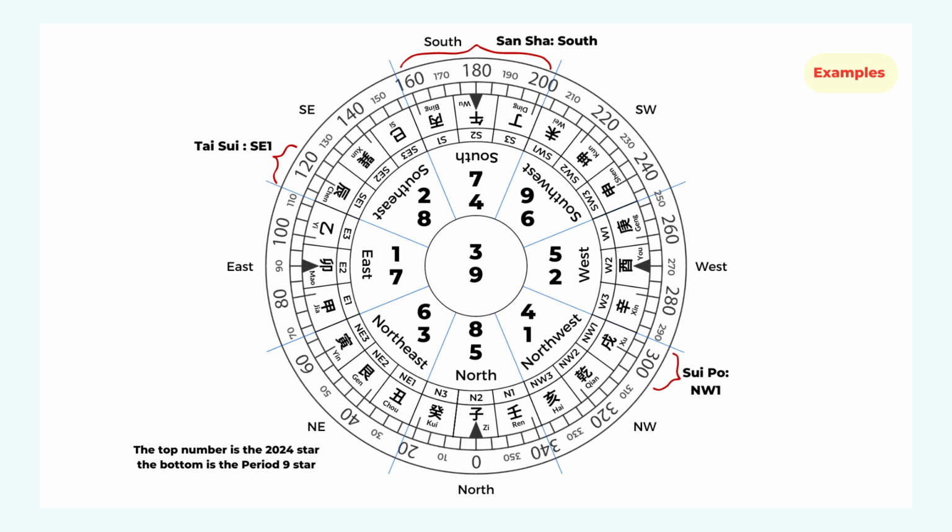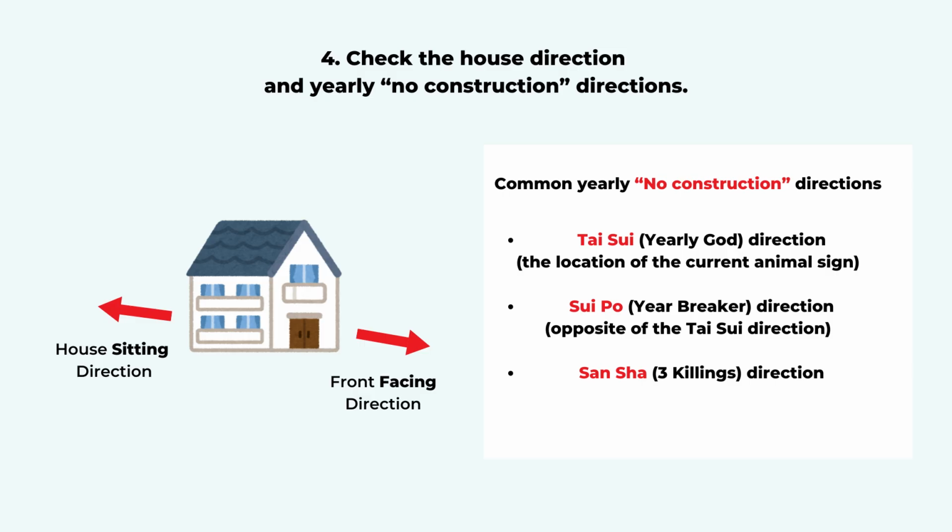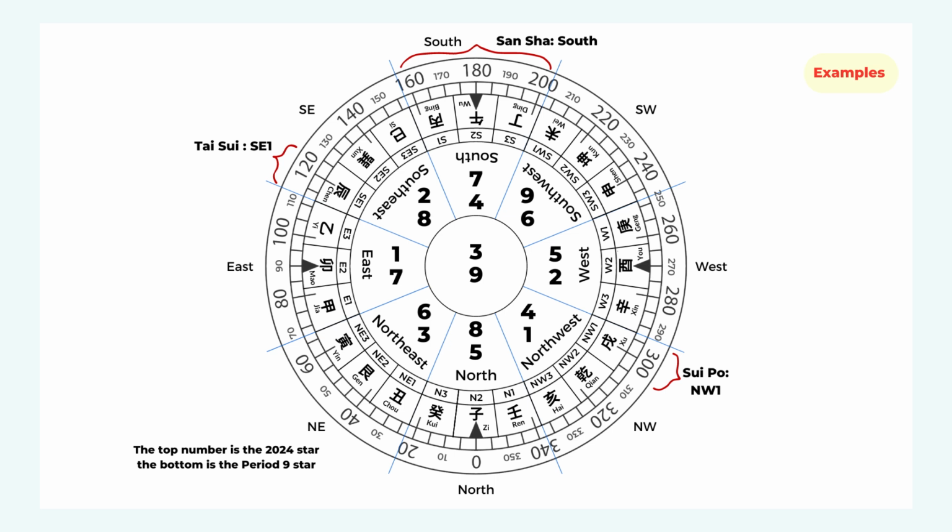And this part can become complicated, so I didn't include that in the book either. The more common way to look at the lucky and unlucky direction is by the year. At the beginning of each year, we talk about the Tai Sui direction. The Tai Sui is a yearly god, and that specific direction is the direction we should avoid for construction. And the 180-degree cross from the Tai Sui direction is the Sui Po direction. We should also avoid that direction for construction.